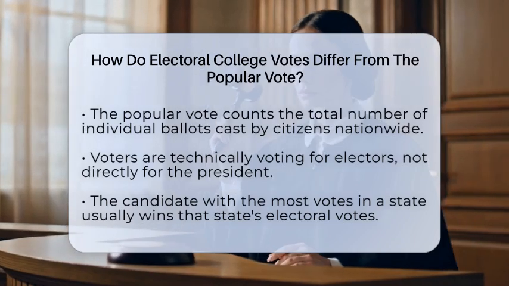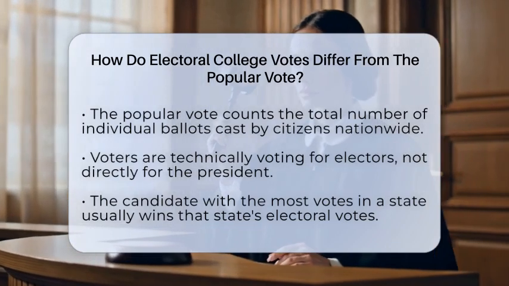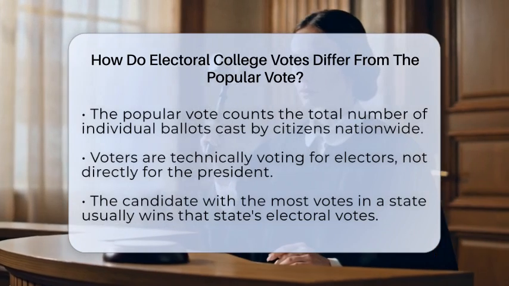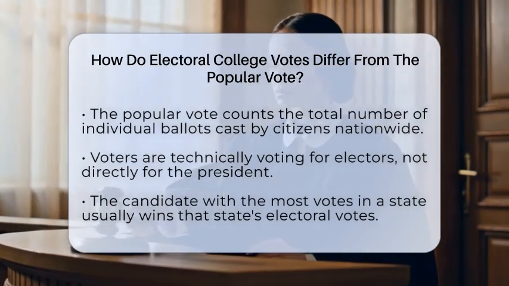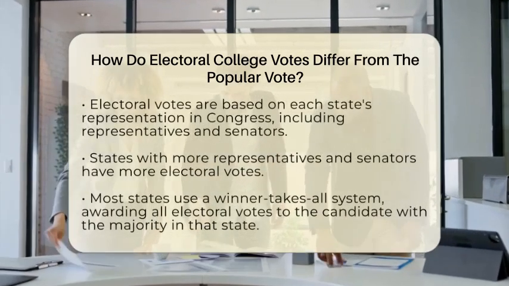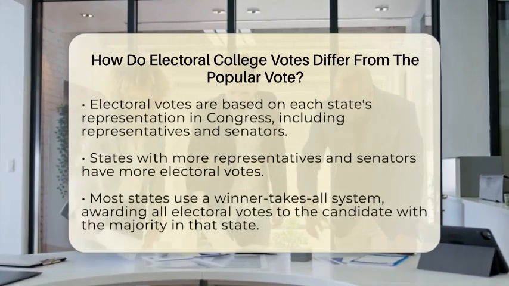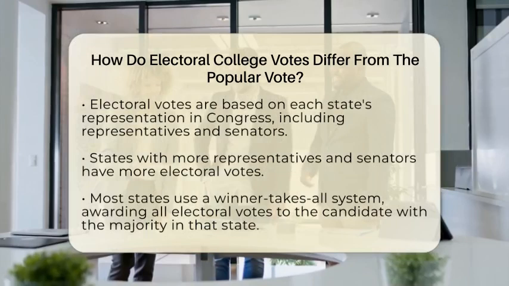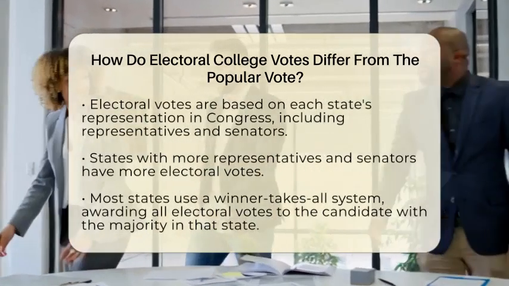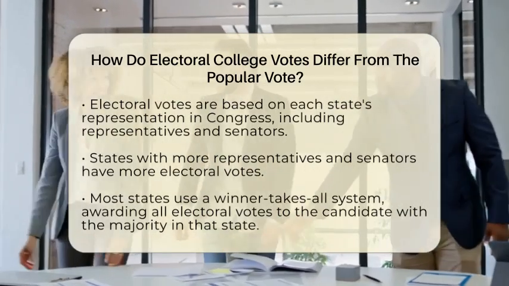The popular vote refers to the total number of individual ballots cast by citizens across the country. When voters go to the polls, they are technically voting for a slate of electors who have pledged to support a particular candidate. The candidate who receives the highest number of votes in a state usually wins that state's electoral college votes. These votes are allocated based on the state's population and are determined by the number of members it has in the United States Congress, which includes representatives and senators.